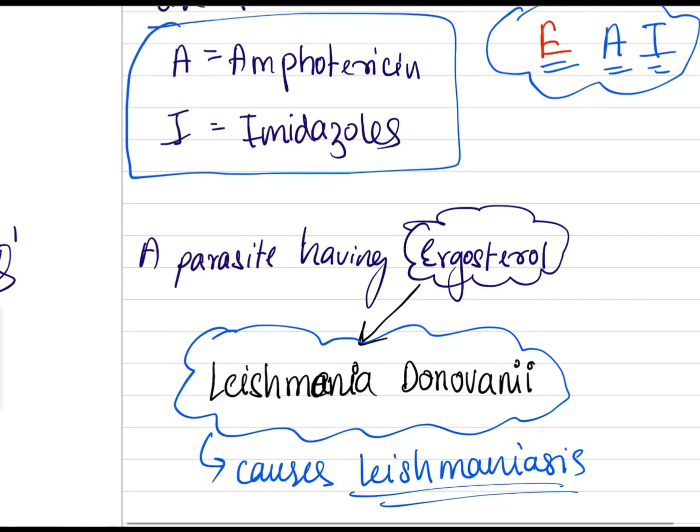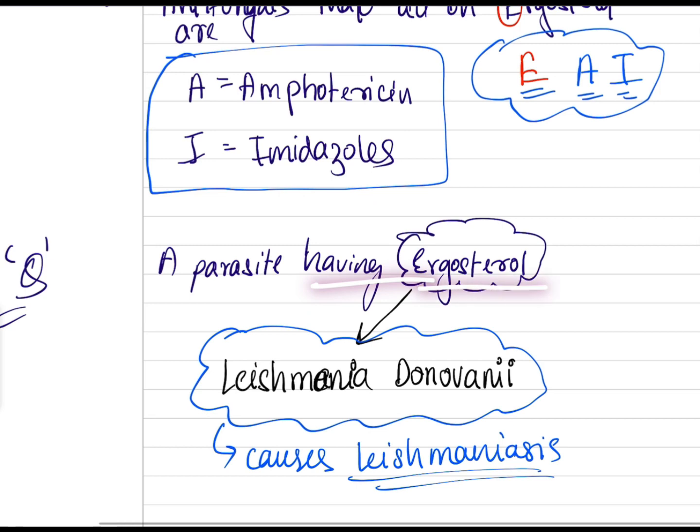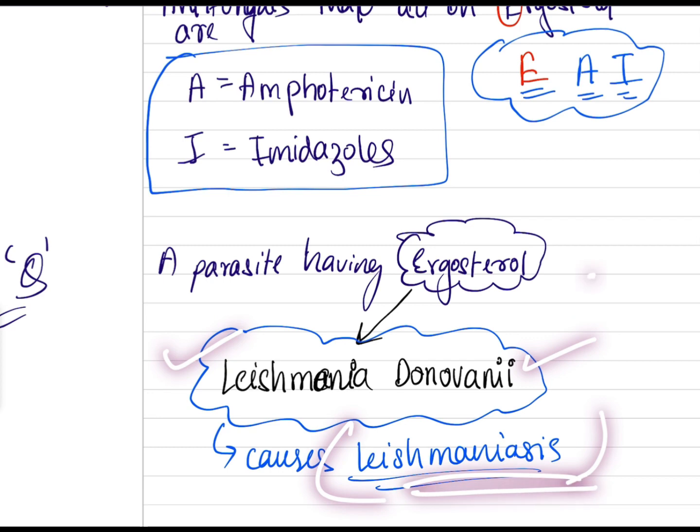Now see, this is a question. Name the parasite that has ergosterol. This is Leishmania donovani. It causes leishmaniasis. This is important. This is a parasite.